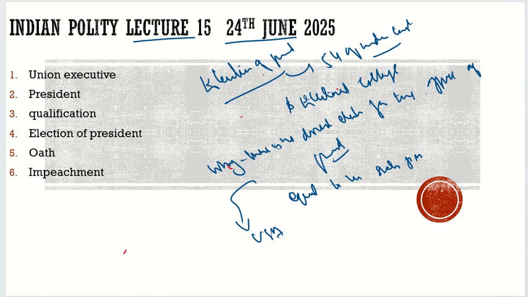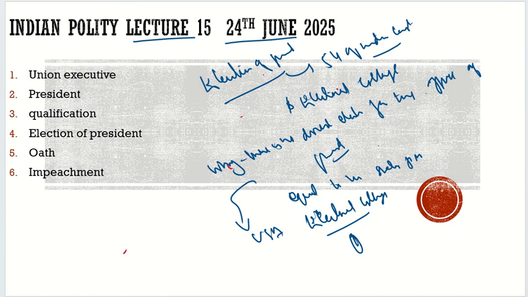And what does this electoral college consist of? That is what we have to understand here. It consists of the elected members of both the houses of the parliament. Please do remember these points very well, because they are so important, and often students make mistakes in these. When I was giving my exams, I also made a mistake when I applied such questions. So that's why I'm teaching you from my personal experience also.